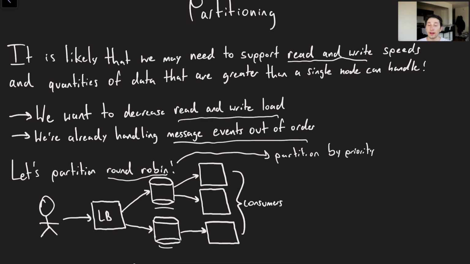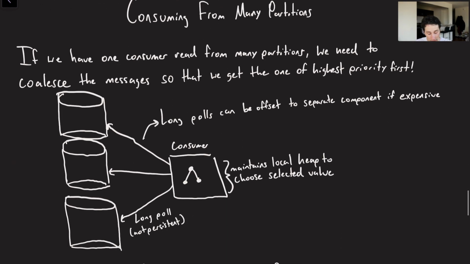And because we're not getting fairly ordered writes anyway, because we have a bunch of consumers consuming from that one node, it doesn't really benefit us to be only consuming from one place. So I thought a lot about this concept of trying to partition by priority when I was thinking through this video, but ultimately doing this thing round robin and basically just randomly spreading out events is probably going to be the best way to get this done.